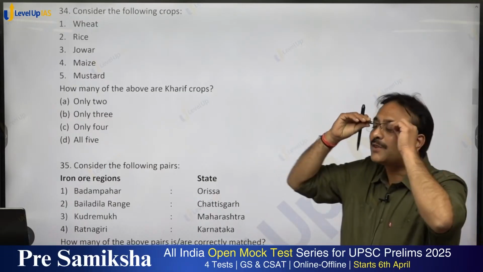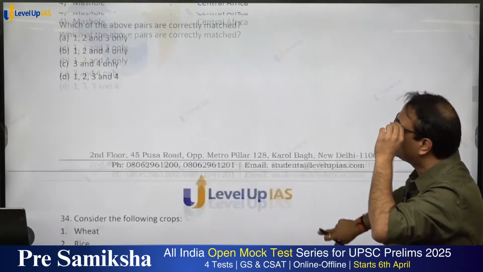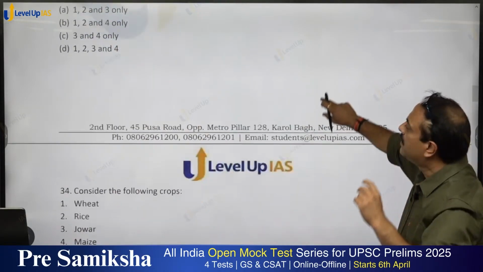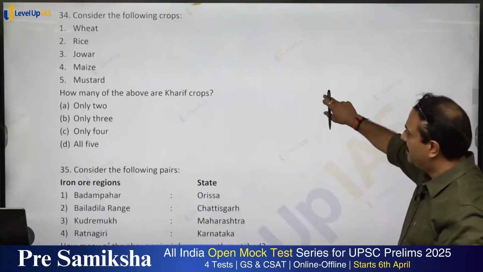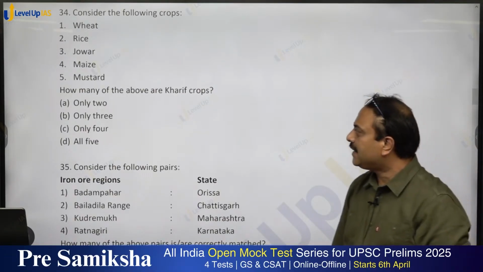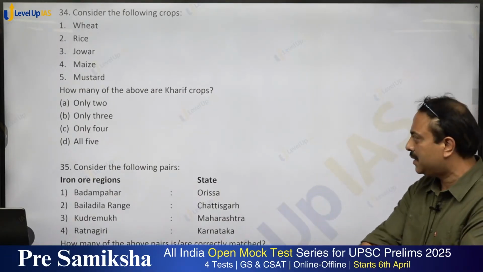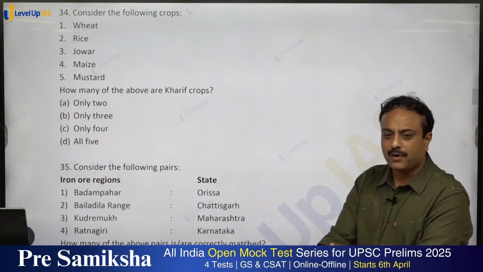Consider the following crops. So what was the answer for that question? All four are correct. Option D, D for dog. Question number 34. Wheat, rice, jowar, maize and mustard. How many of the above are kharif crops?